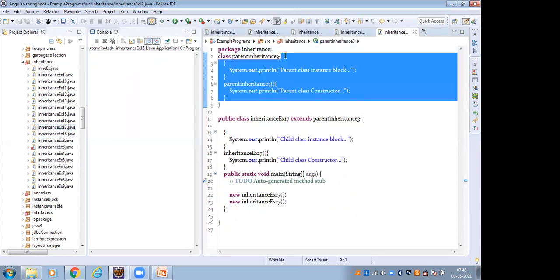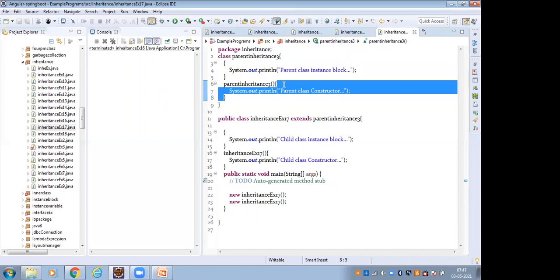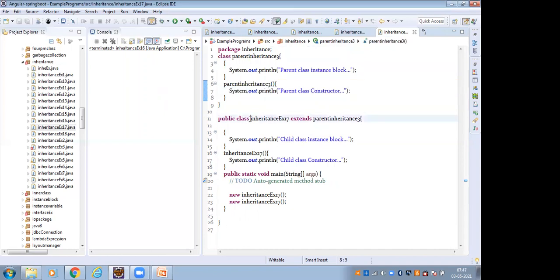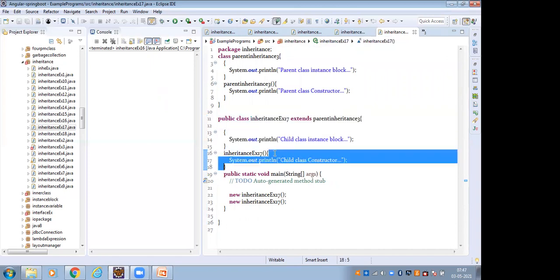So this is the parent class instance block and the parent class constructor. And this is the child class which extends the parent. This is the child class instance block and the child class constructor. So here I have